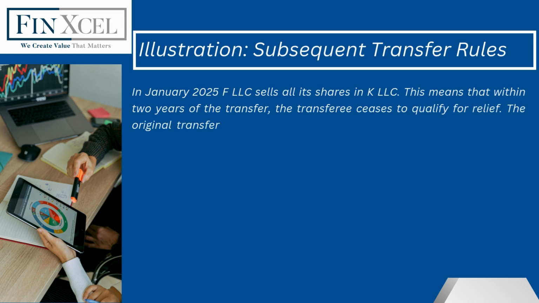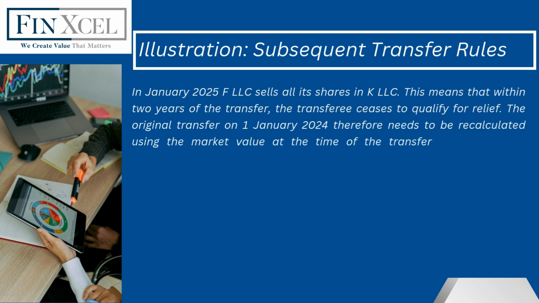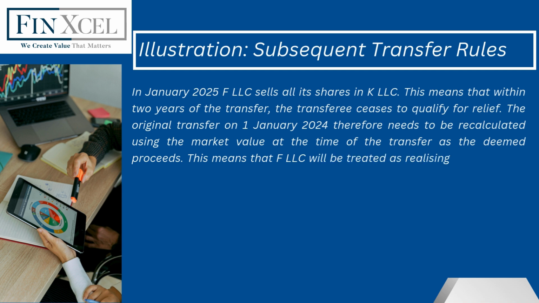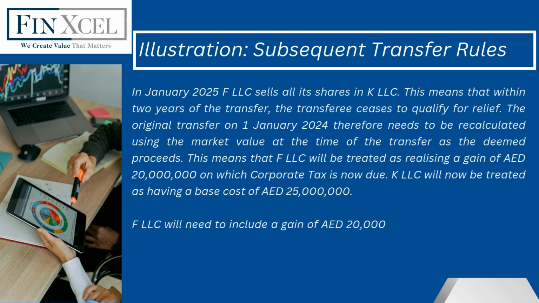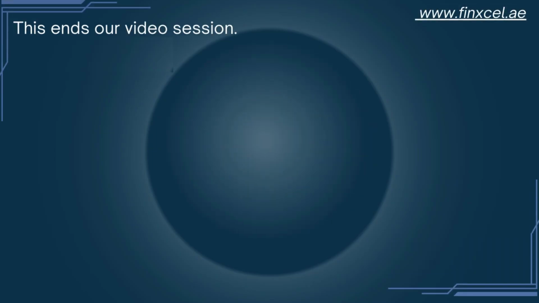The original transfer on January 1, 2024 therefore needs to be recalculated using the market value at the time of the transfer as the deemed proceeds. This means that FLLC will be treated as realizing a gain of AED 20 million on which corporate tax is now due. KLLC will now be treated as having a base cost of AED 25 million. FLLC will need to include a gain of AED 20 million in its taxable income for the year ended December 31, 2025. This ends our video session.